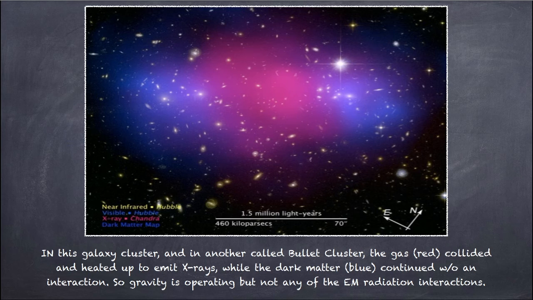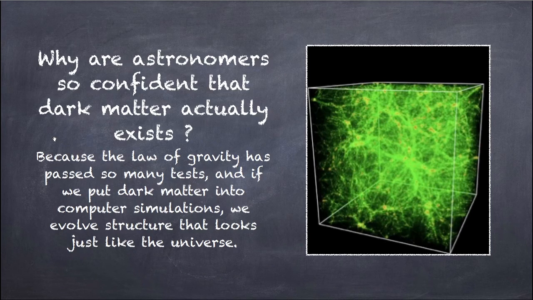So gravity is operating, but not any of the EM radiation interactions. This is how we can see that dark matter is present: it is affecting the mass of the body, but it is not affecting the radiations coming out from it. Okay, next slide.